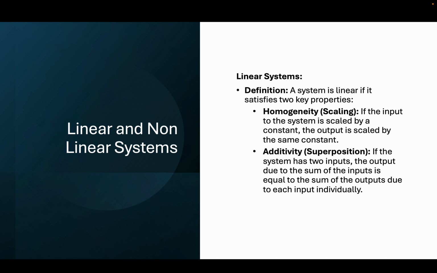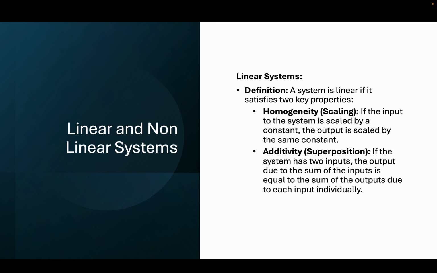And what does superposition mean? It has to follow basically two properties, additivity and homogeneity. Homogeneity is the scaling property it has to follow. Whether it is the response to the sum of the inputs or the sum of the individual responses, they have to be equal. The additive property is also the same: the sum of the responses of individual inputs has to be equal to the response to the sum of the inputs.